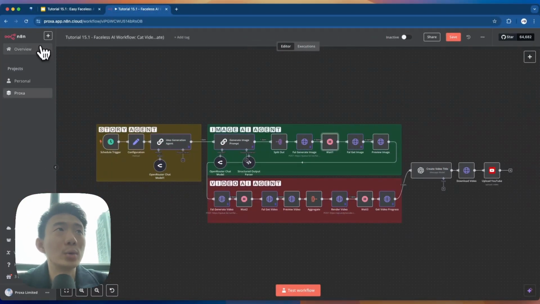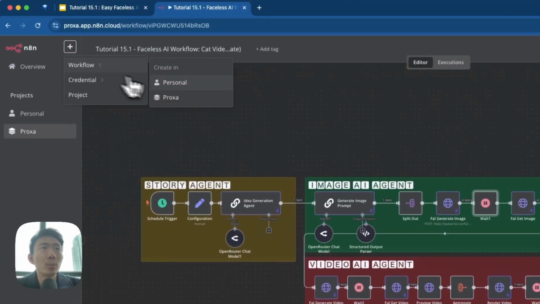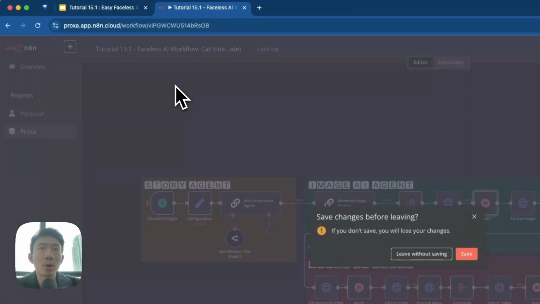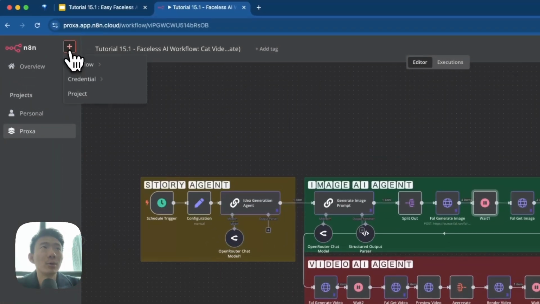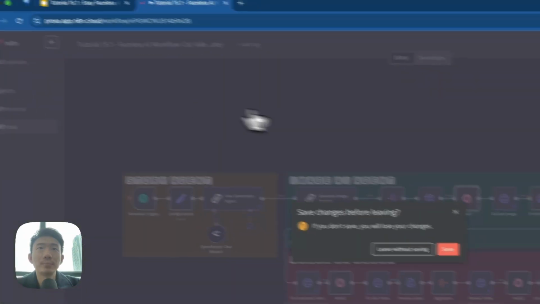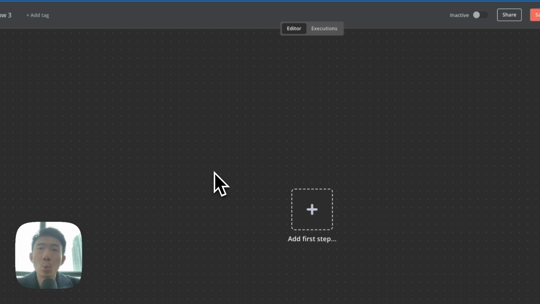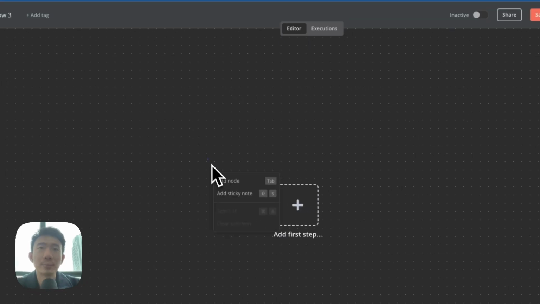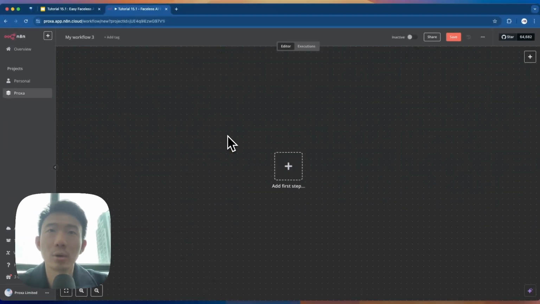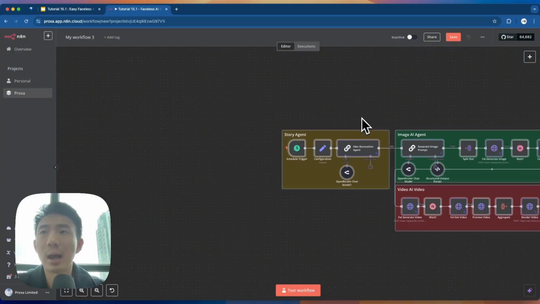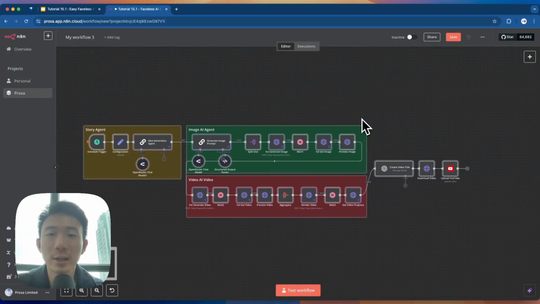And you can copy. And we can go to n8n, workflow. You can create in your own project. For example, I create in Proxia. Without saving. It's a new workflow. And then we can just paste Command V or Control V, and we can have the workflow ready here.